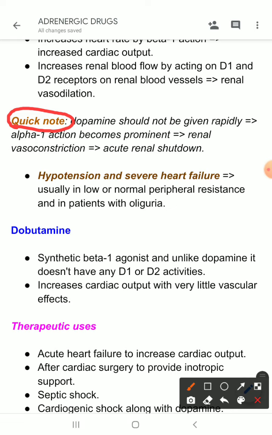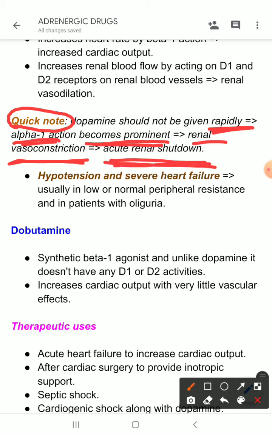Why do we give dopamine so slowly? Because if we give dopamine rapidly, its alpha 1 action will become prominent. That will lead to renal vasoconstriction and acute renal shutdown. We do not want that effect, so we give this drug very slowly.